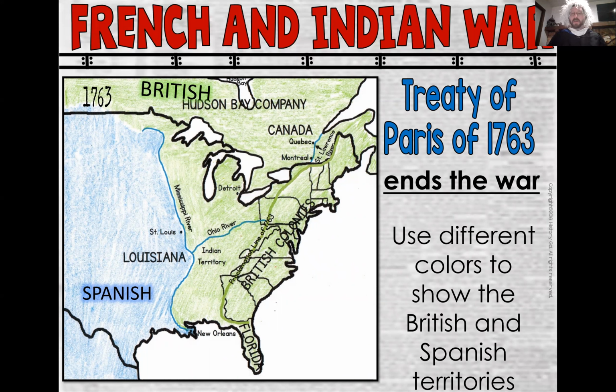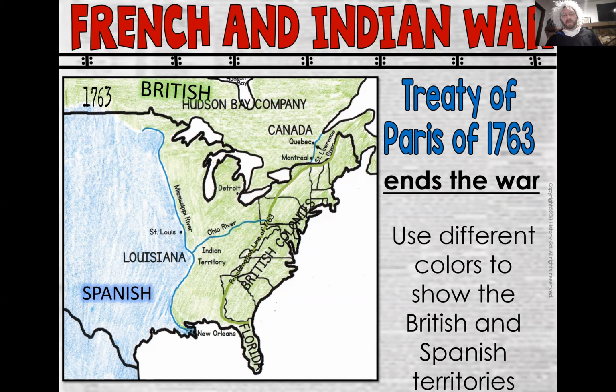Now, you're going to have another opportunity to go ahead and color in these maps. You really only need 2 colors, because at this point, all that yellow is now gone. So you're going to color in this whole section here that is green. You use whatever colors you have, that's fine. It doesn't have to be green. It could be purple. And then you have this other section of blue. You could have yellow or orange or red. Doesn't matter. It is important that you do know which color goes with which country.